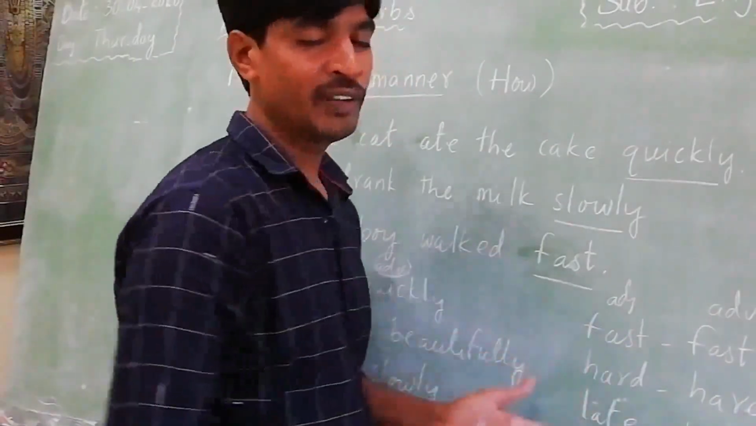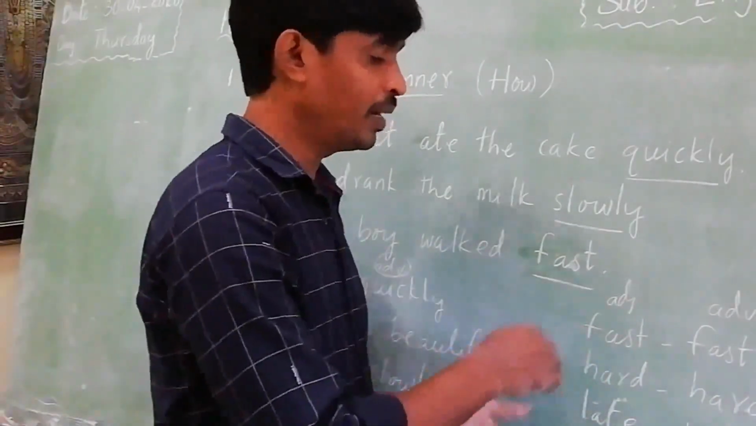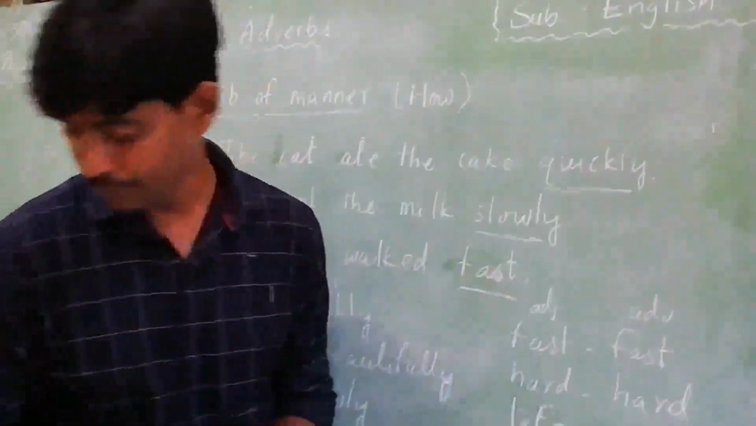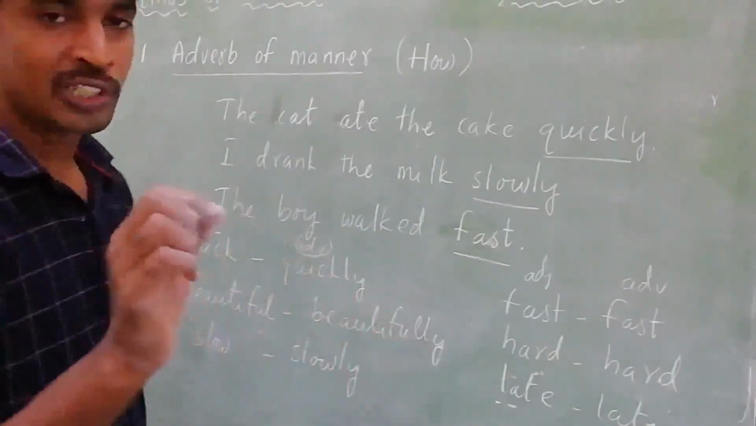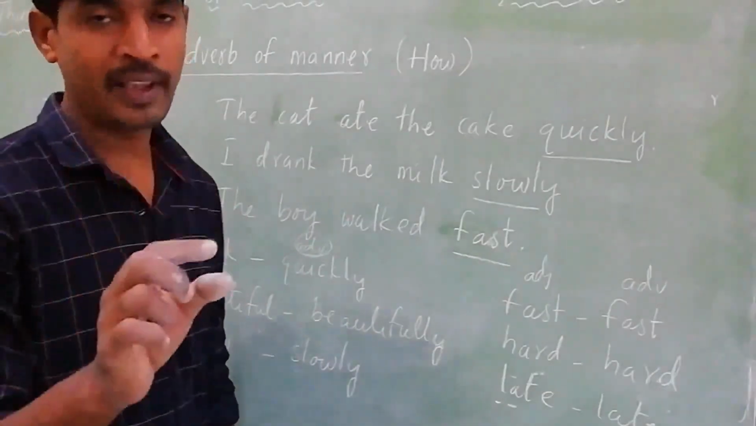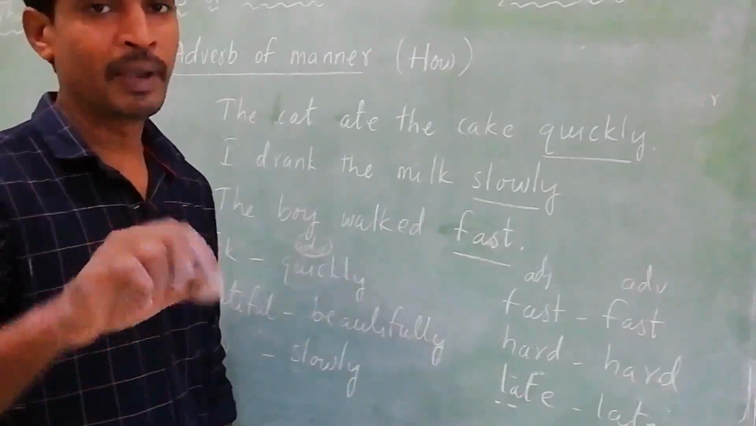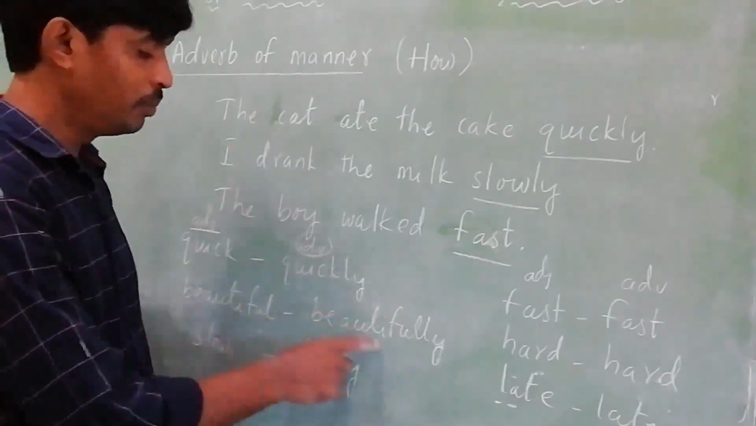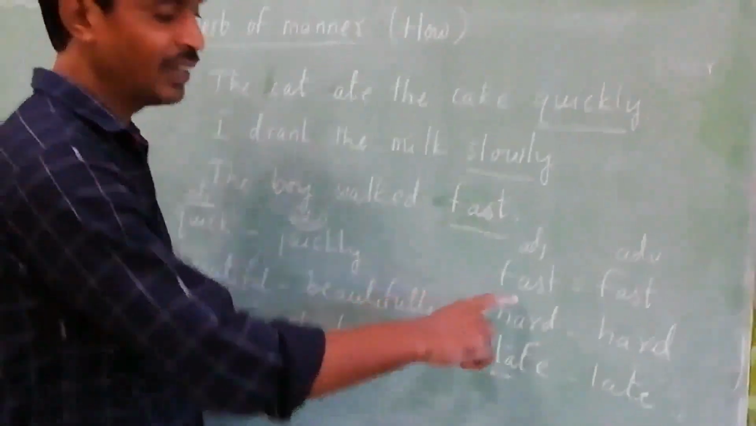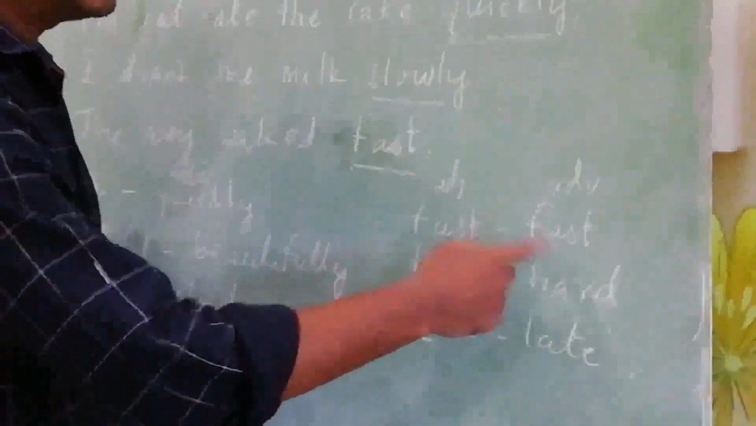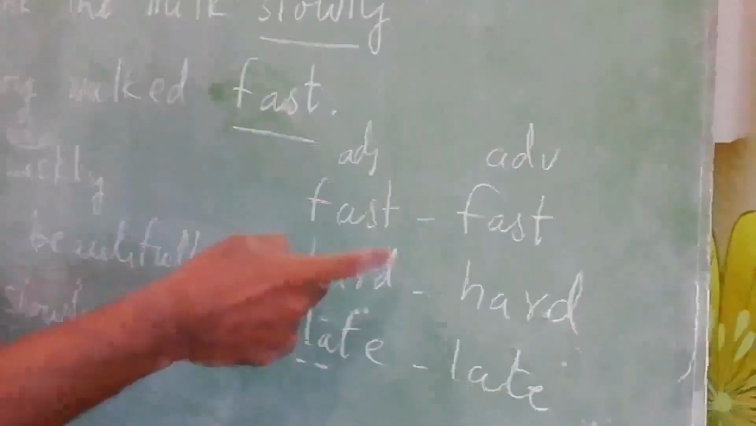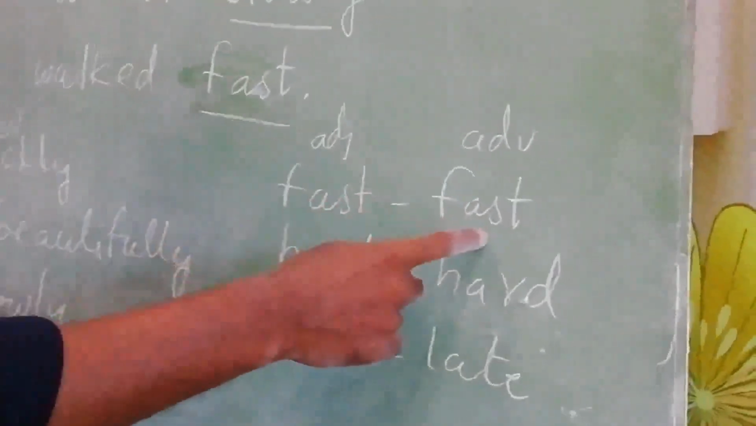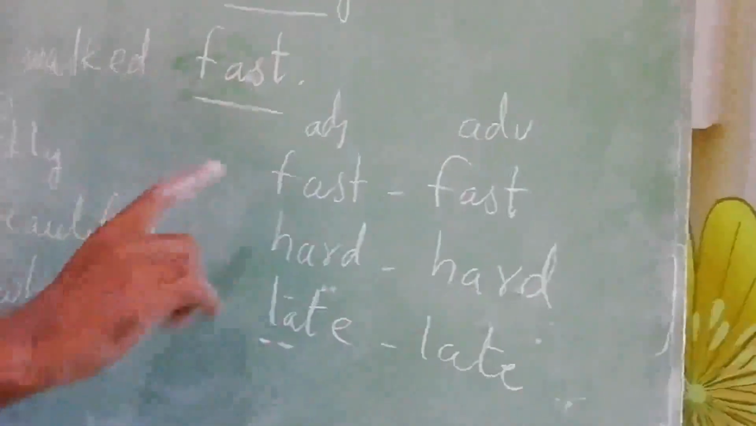So how can you find out what is an adverb and what is an adjective? I will show you one example. Understand all of you? Most adverbs of manner are formed from adjectives by adding ly. So here, quick, quickly; beautiful, beautifully; slow, slowly. But here it remains the same. Why? I will show you an example, because it is also an adverb. It is an adjective, and the adverb form is also the same. Fast, fast.